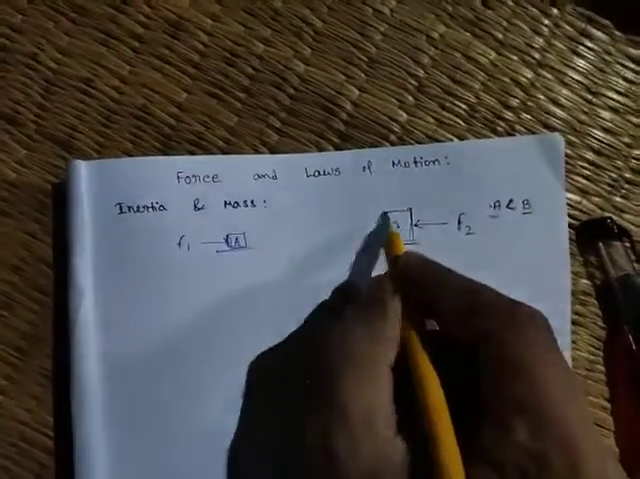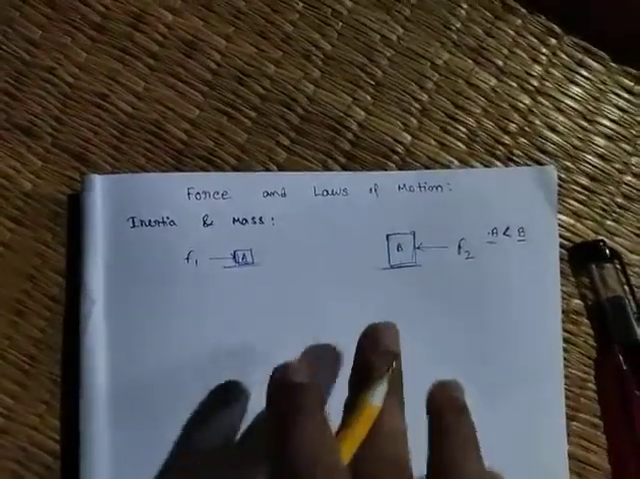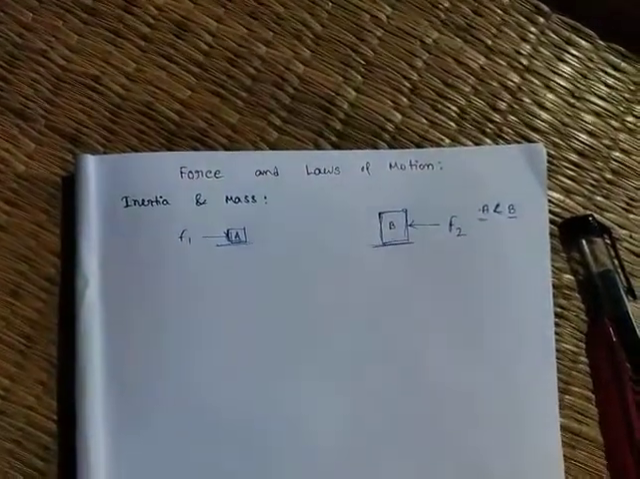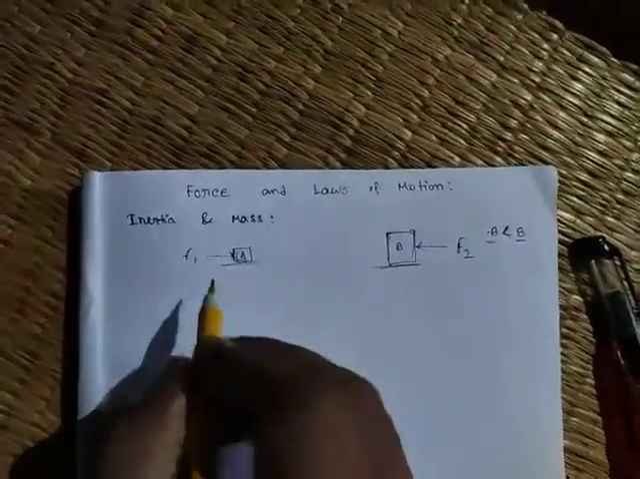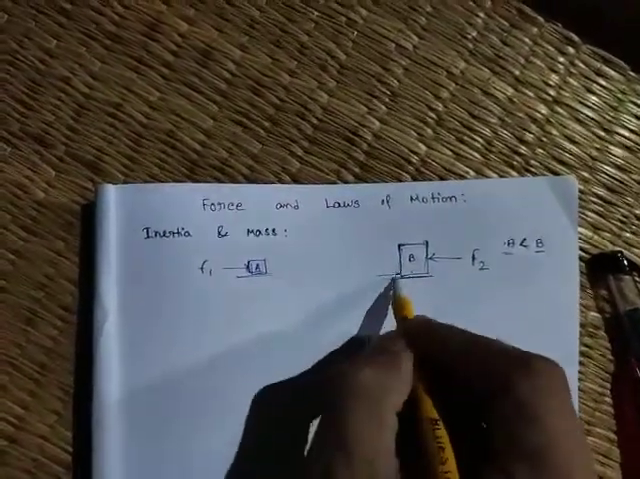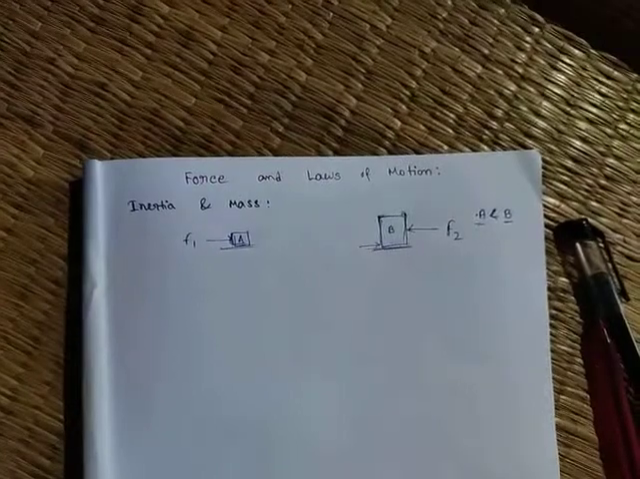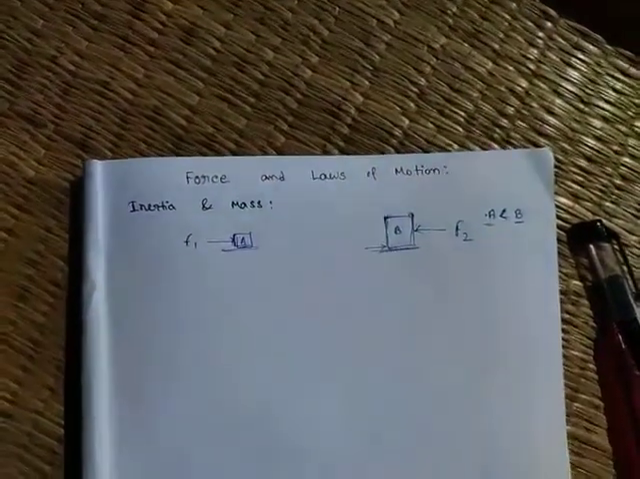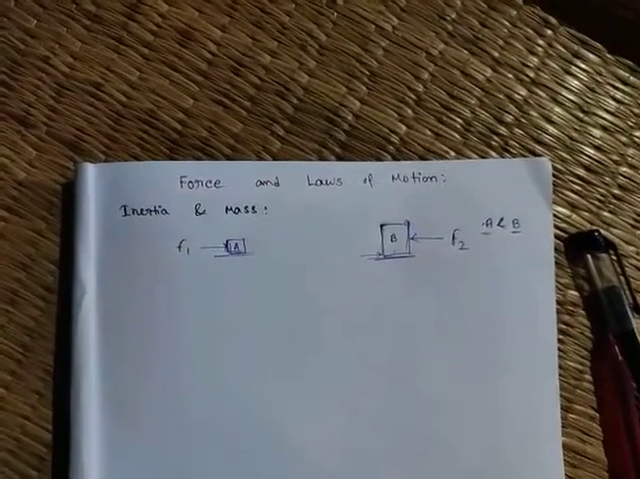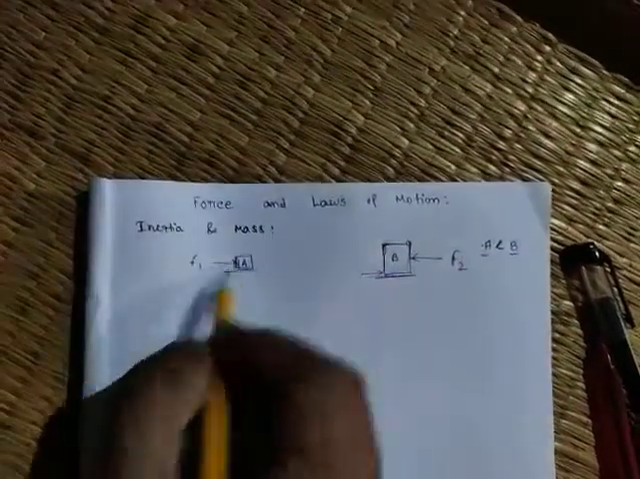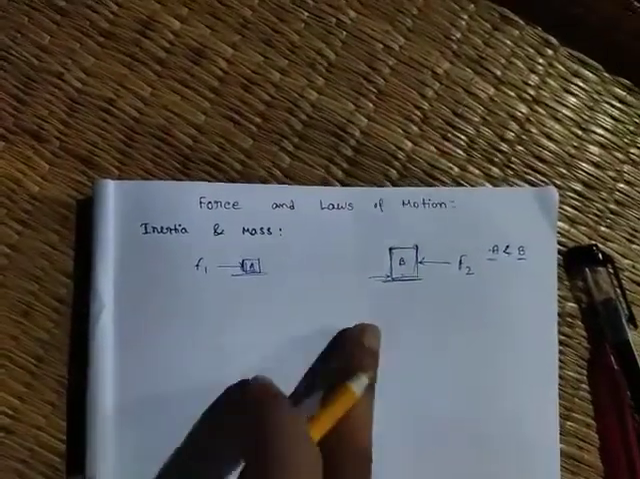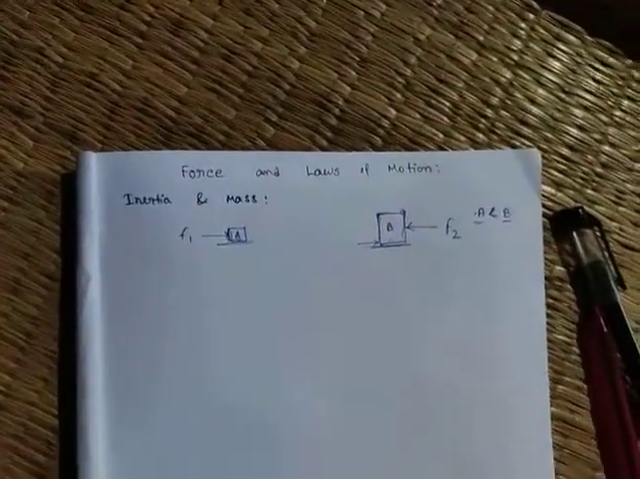It tries to remain in the same state, but here we have to apply more force. That means here the opposing force is greater, their tendency is more. That's how we can say the inertia is high here, but the inertia is low in the other. That means we can say inertia depends upon the mass.